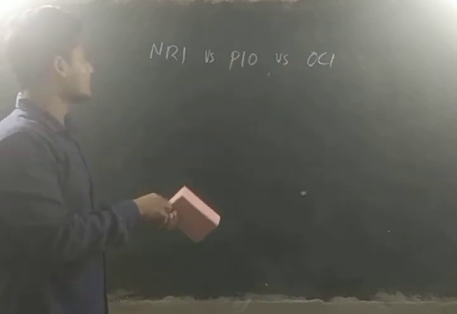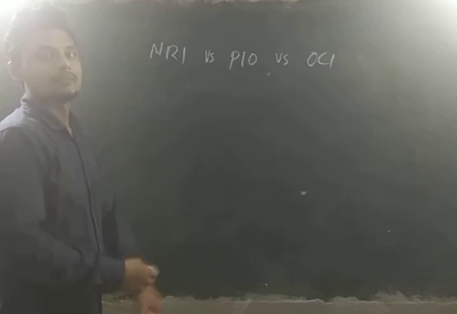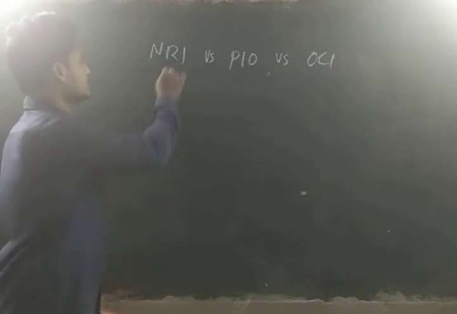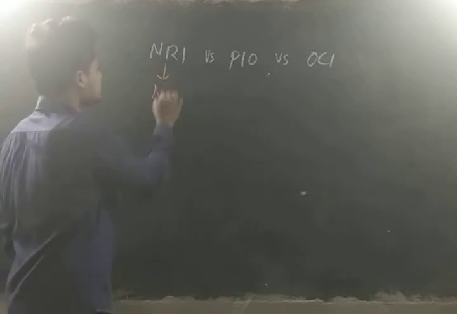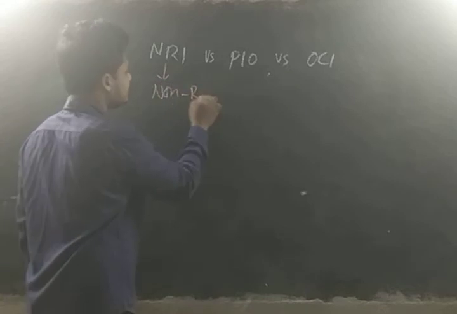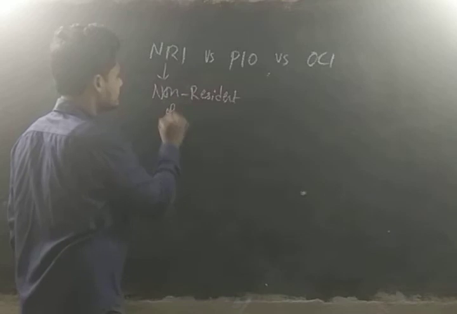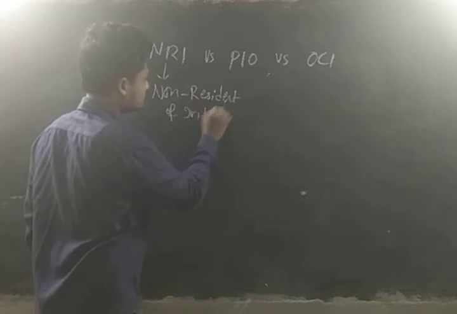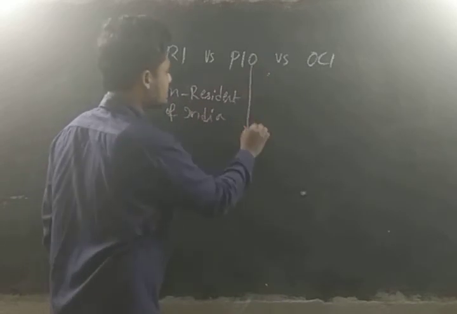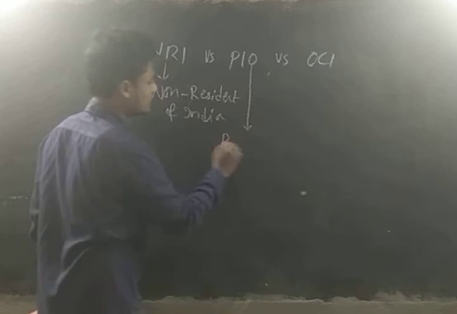NRI is the non-resident of India. PIO is a person of Indian origin.